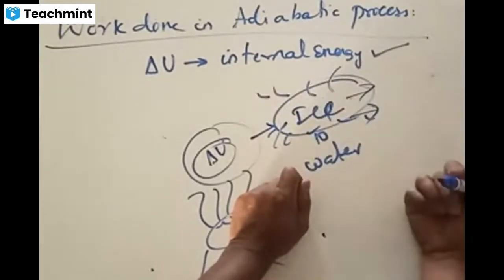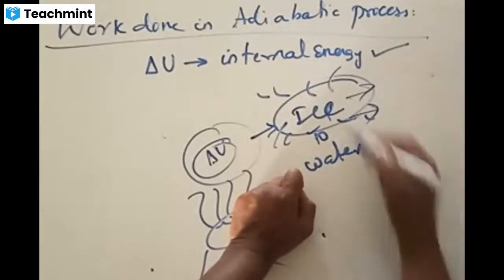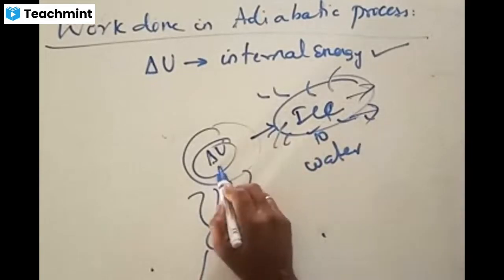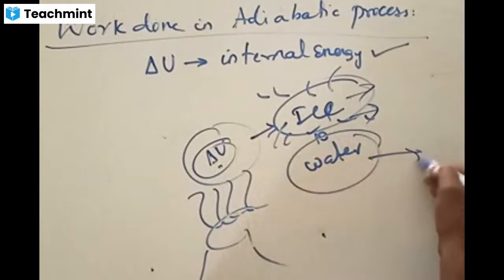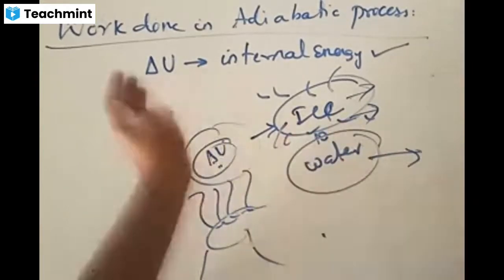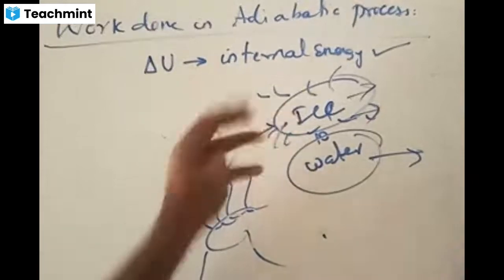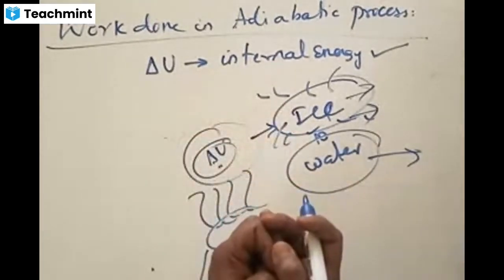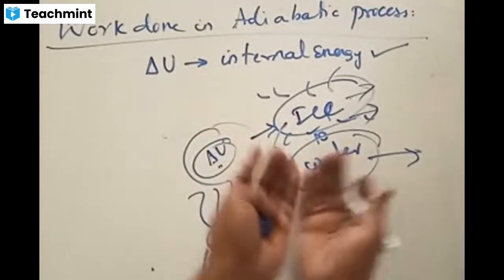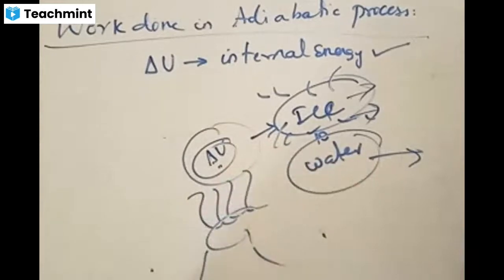So during this particular thing, what is happening? Conversion from ice to water, what is happening? There is a change in terms of internal energy. Water will have some kind of internal energy because of separated molecules, and ice has some other internal energy because of closely packed molecules. Internal energy is something related to the internal part of the system.